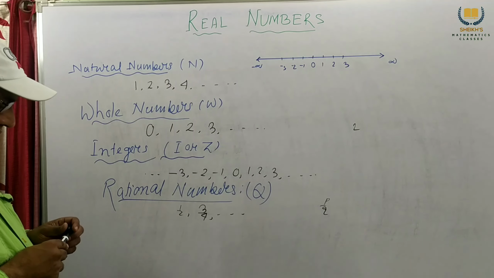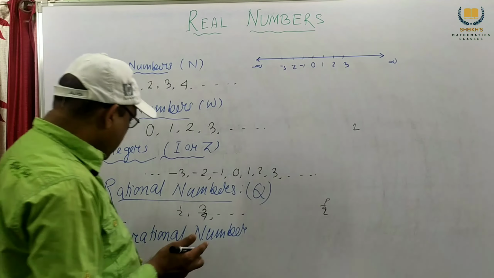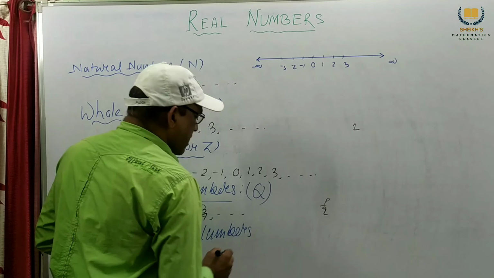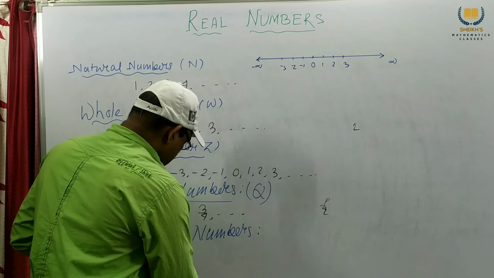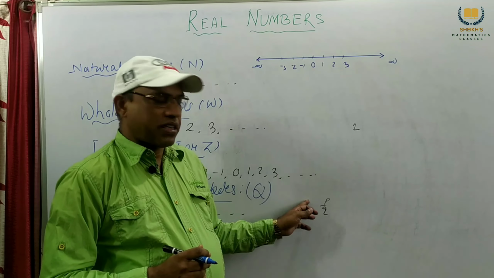Next we consider irrational numbers. Actually, there is no need to discuss this, but without it, sometimes we will face some problems in higher classes. Irrational numbers are the numbers which cannot be expressed in the form of p by q.